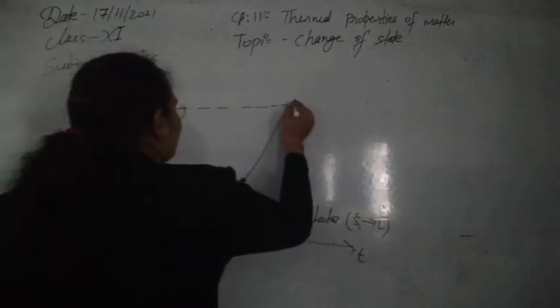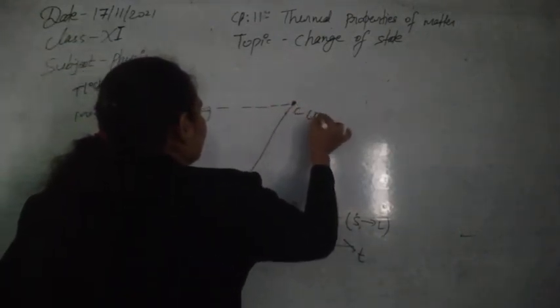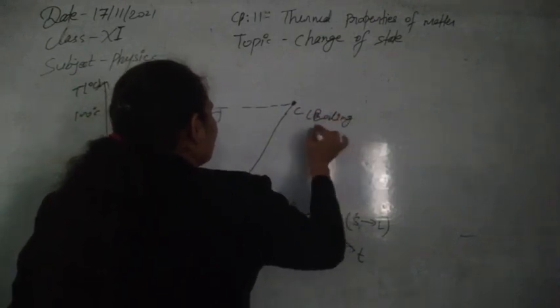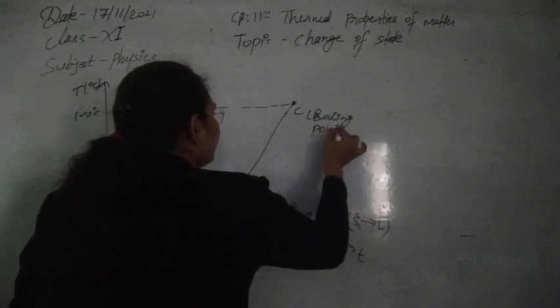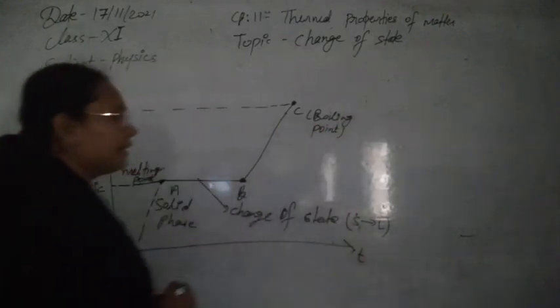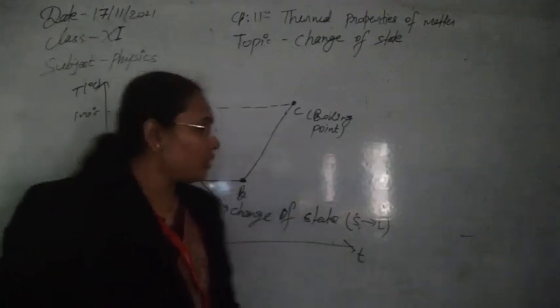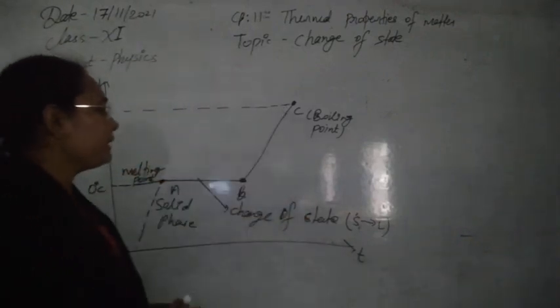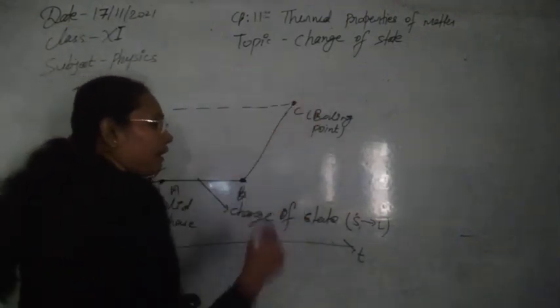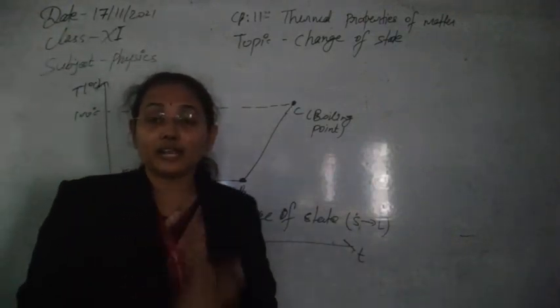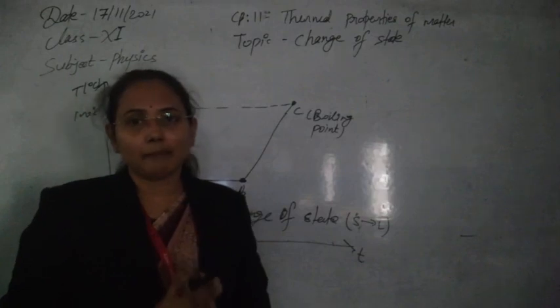And at this point, we obtain a point C. Now this point is known as the boiling point. So what is the boiling point? At this point, the liquid starts to boil. Up to this point, all the heat is taken to change the temperature.